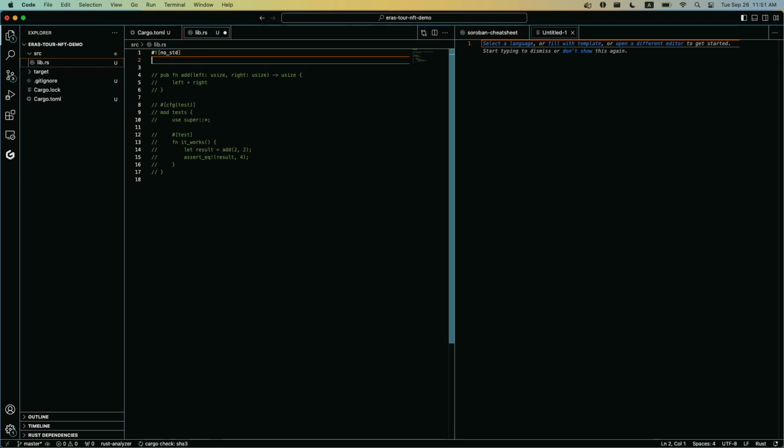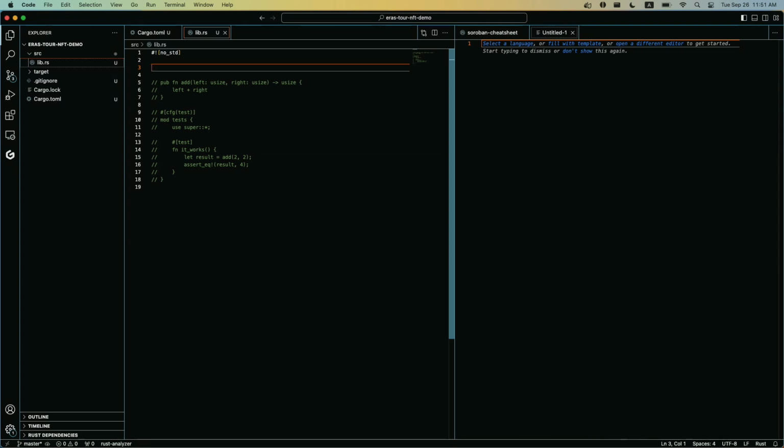Not to use the Rust default standard library. We want to keep our contract as small as possible. The max size is about 64 kilobytes, so we do not want to import this big standard library into our contract. And the next thing we're going to talk about is storage types.